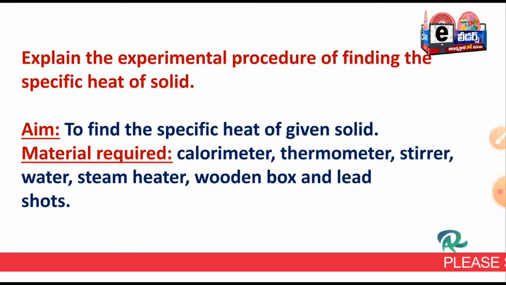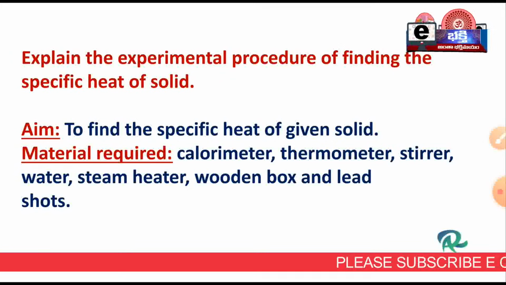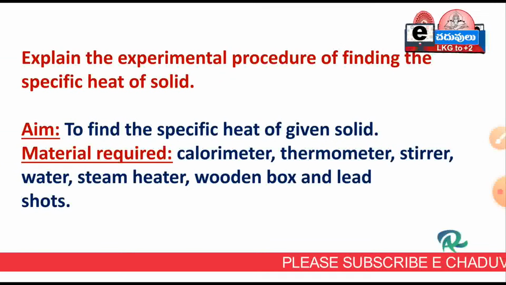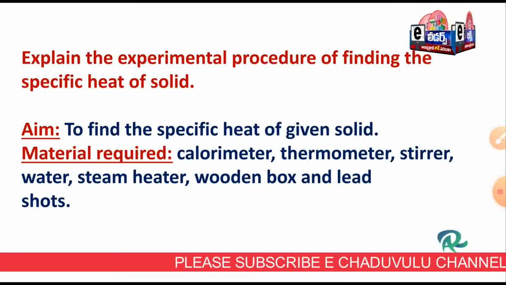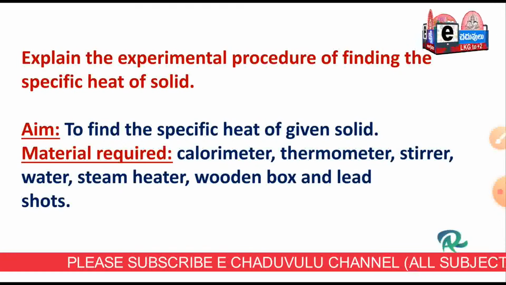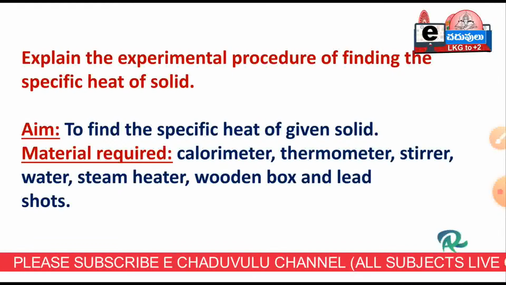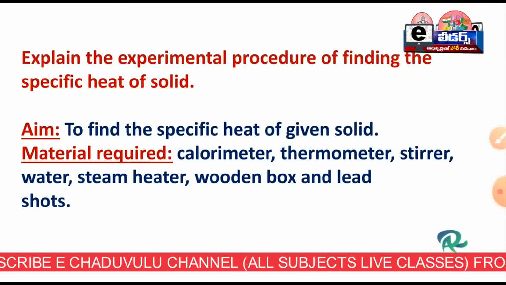Now, if they ask you in the examination, how to write the answer is the important criterion. Explain the experimental procedure of finding the specific heat of a solid. So many students are giving more priority to the procedure, but they are forgetting to write the aim, material required, observations and conclusion.